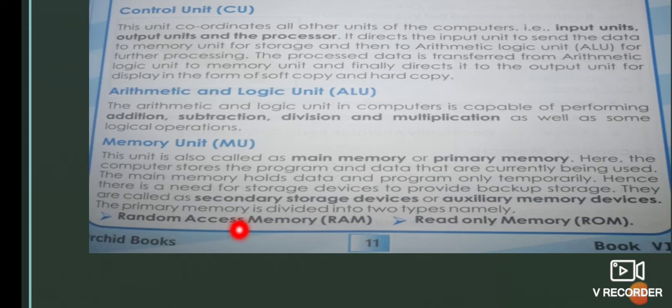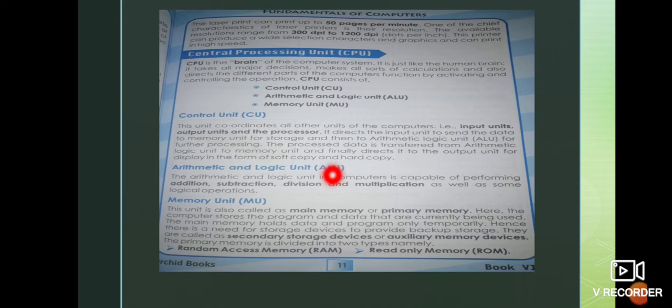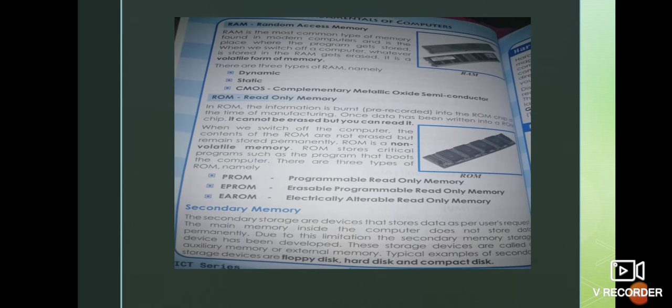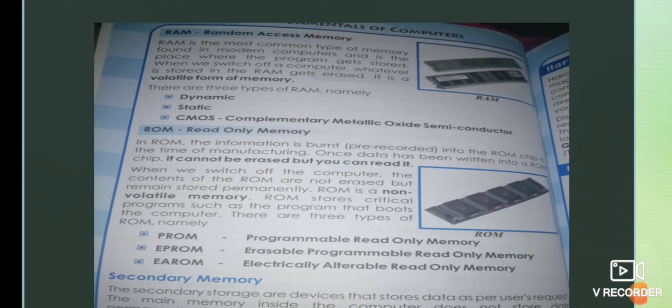The primary memory, that is the first type of memory, consists of two types, RAM and ROM. RAM stands for random access memory, and ROM stands for read only memory. These are the two types of memory that come under the main memory or primary memory. RAM is actually called volatile memory.